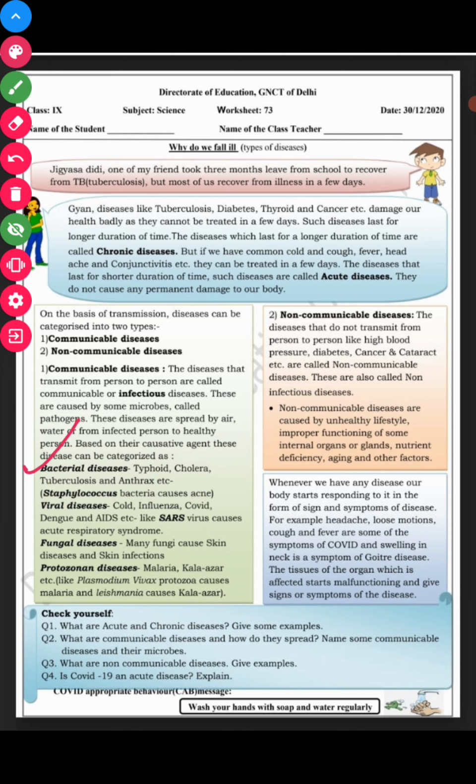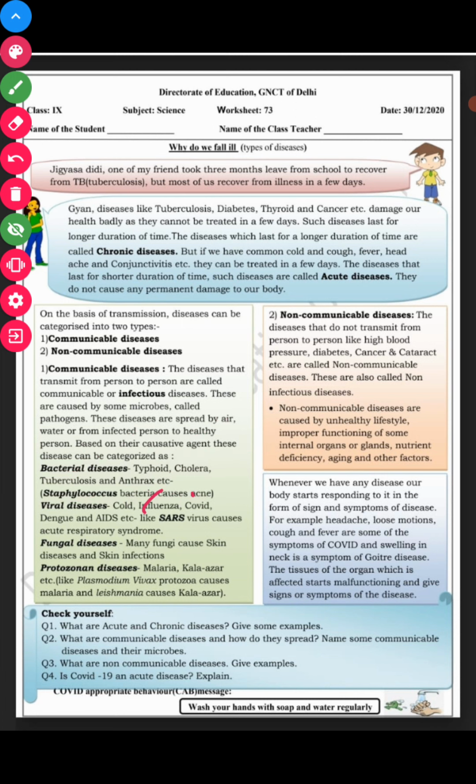And which are the causative agents? Bacteria, virus, fungus, and protozoa. So let us know about the bacterial diseases. Typhoid, cholera, tuberculosis, and anthrax are all bacterial diseases, and staphylococcus bacteria even causes acne.